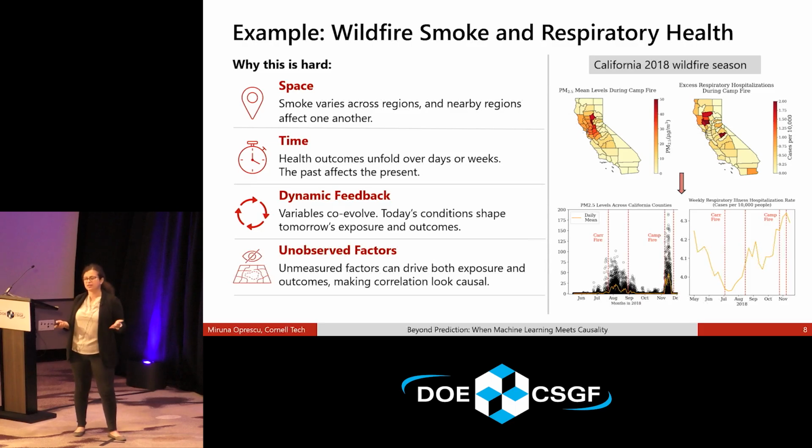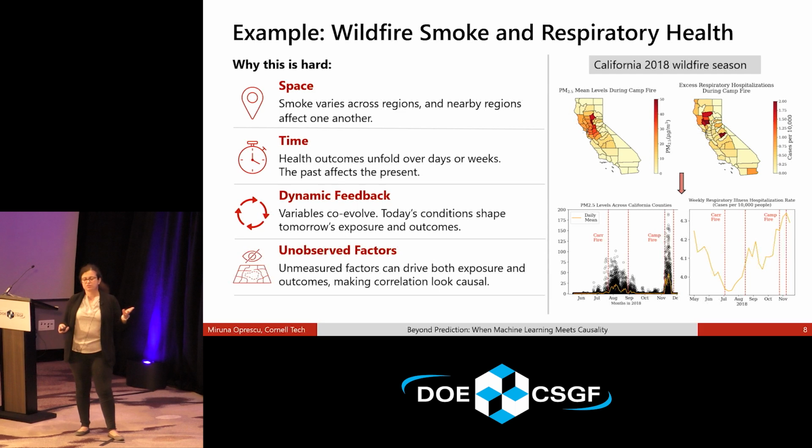Okay, so this example is one of these complex systems that I talked about at the very beginning of the talk. And the reason for this is that you have all of these different things happening. Like we have space and time, and they are intertwined. We have dynamic feedback, so the actual presence of the fire changes atmospheric conditions like humidity and nearby temperature and things like that. So if you were to train a predictive model and you're saying, oh, now I'm going to look at California, but turn down the fire in my data set and predict on that new data, that's not quite right because a lot of things change because of the fire in California in those times.